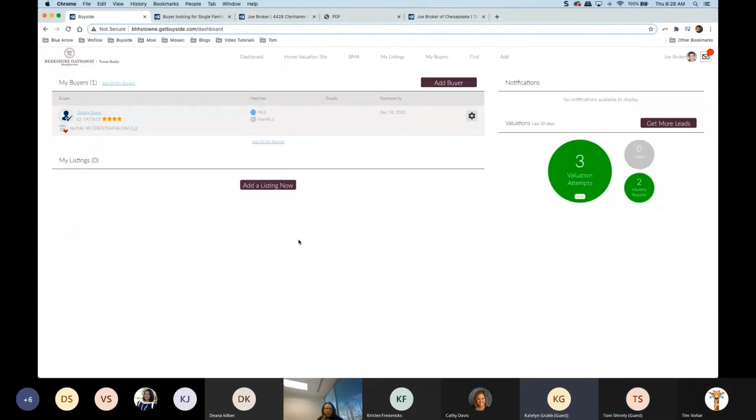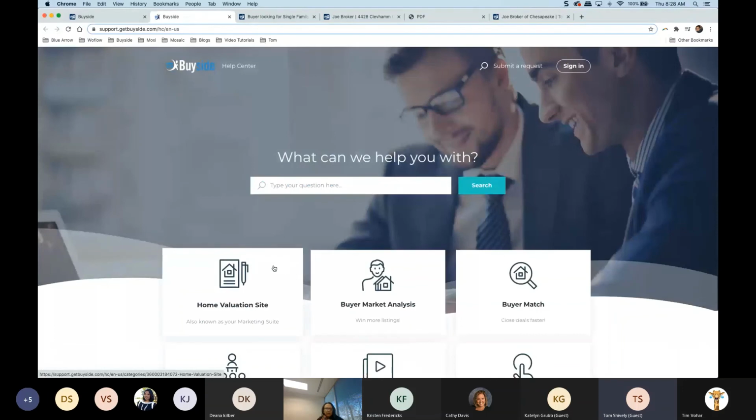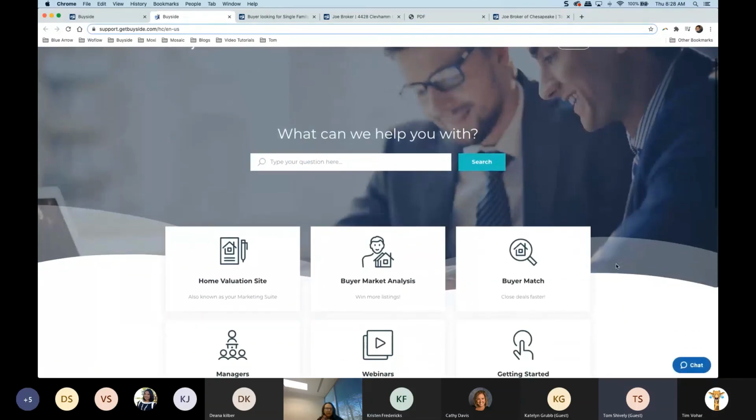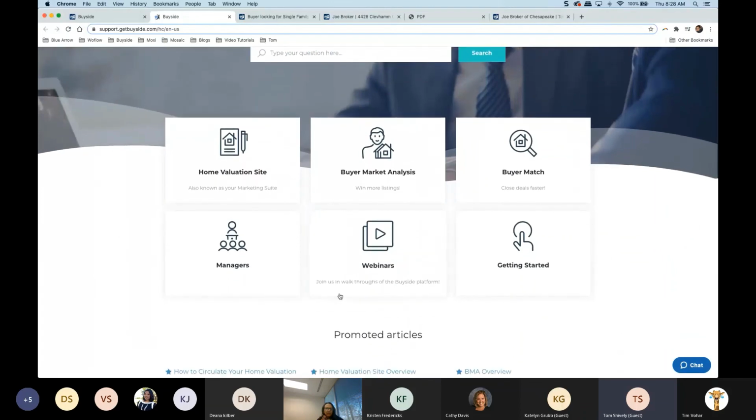Will you show us where to find both our newly redone Help Center and our webinar series? Absolutely. The way that we would find the Help Center is up here. You can come up to your agent photo in the top right there, and we can go to Help. Under Help is where our Help Center lives. You can see home valuation site, buyer market analysis, the buyer match, and we have our webinars down here. You can see any of those webinars that we've done.